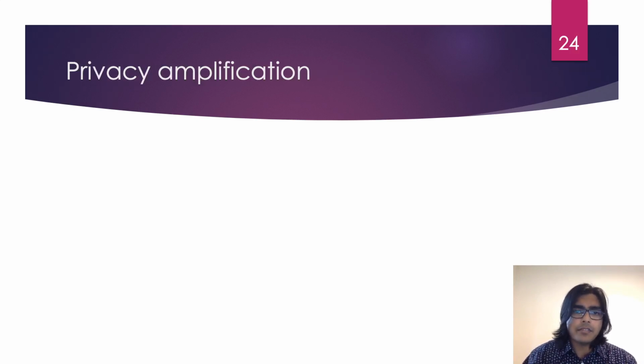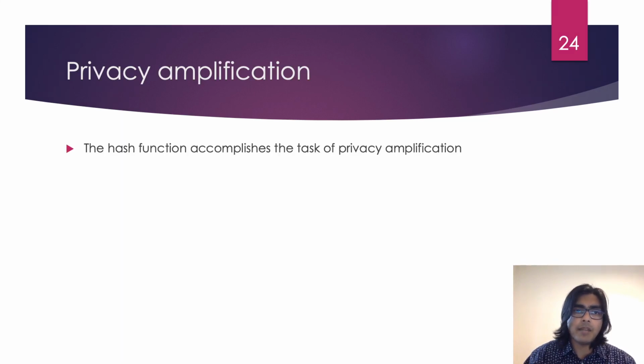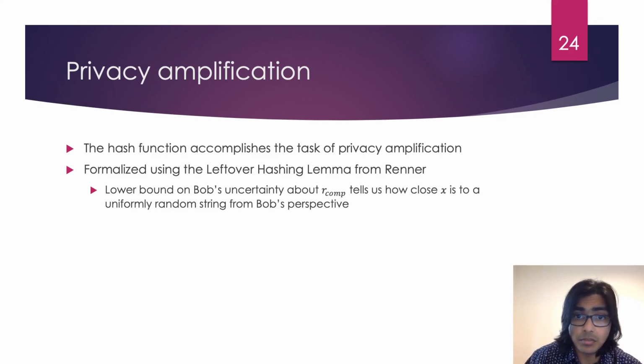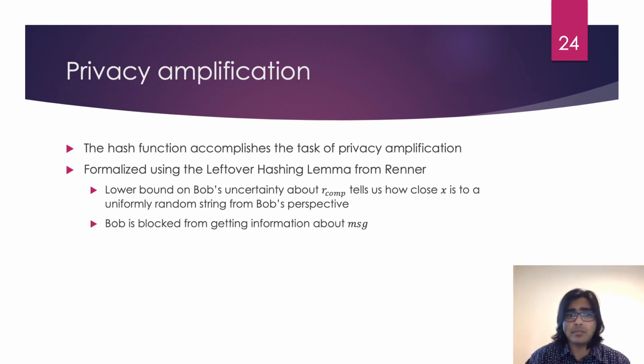On top of this, the hash function serves in the capacity of privacy amplification. In order to formalize this, we use the leftover hashing lemma developed by Renner. In practical terms, this lemma allows us to turn a lower bound on Bob's uncertainty about R-comp into a statement about how close the output of the hash function is to a uniformly random string. Ultimately, this blocks Bob from obtaining any information about the message that Alice hid.